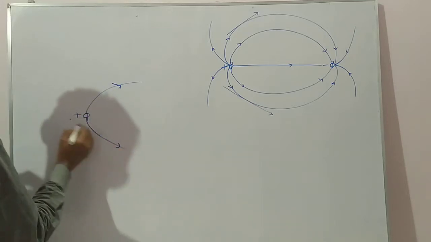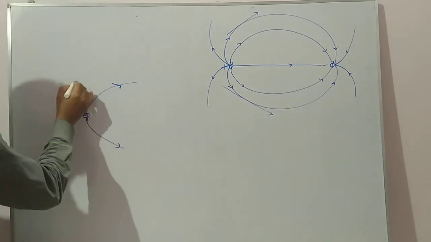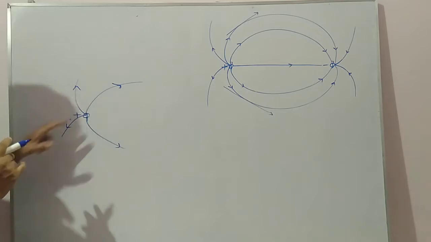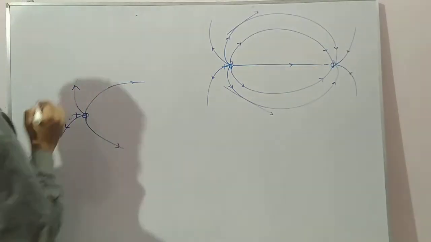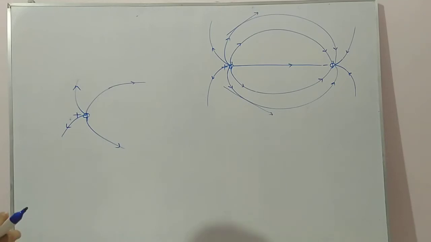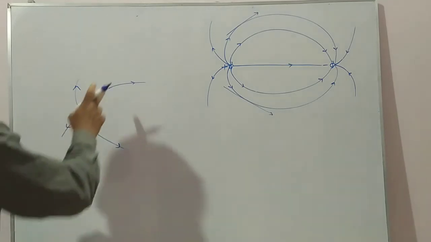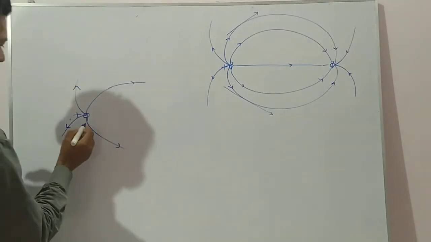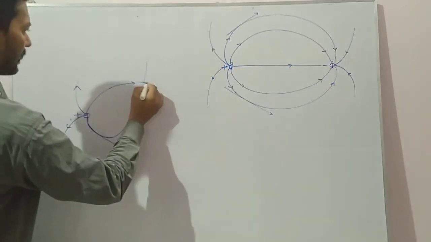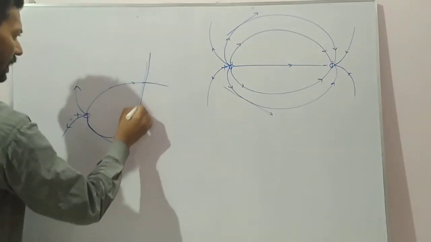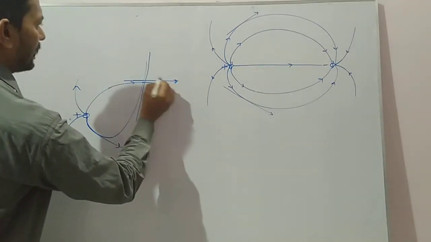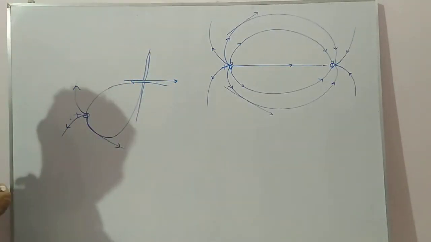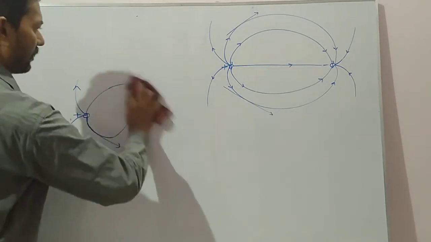If they intersect, there will be two directions of the electric field. So from a given charge, there cannot be two directions of electric field.